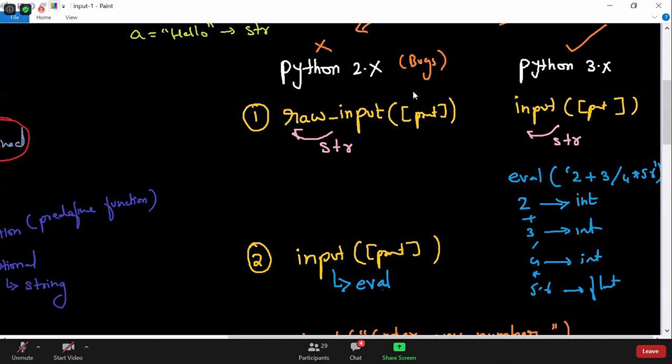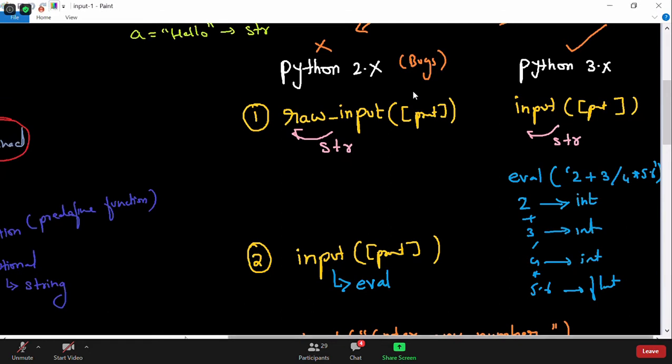So they dropped this input function in Python 3. They have an input function in Python 3, which is similar to the raw_input function. Like we learned, in Python 2 the raw_input function will always return a string. So the input function in Python 3 will also return a string. Why is this knowledge required? Because most of us will think that the input function in Python 2 and in Python 3 are the same. But as you see, they are not the same. They are totally different. The input function in Python 2 returns the appropriate value, but in Python 3 it always returns